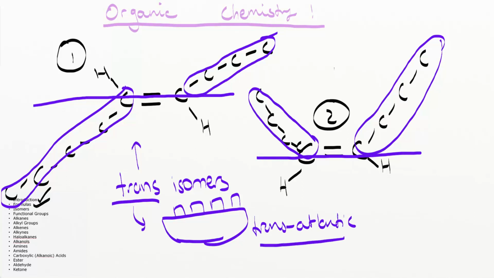Whereas here is cis. Cis means on the same side. So I just remember cis and trans, and I know that trans is transatlantic, so it must be across from one another, whereas cis is the same side, so it has to be the other one. We can see that these two are the geometric isomers.